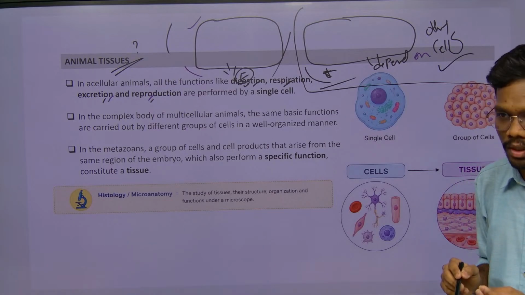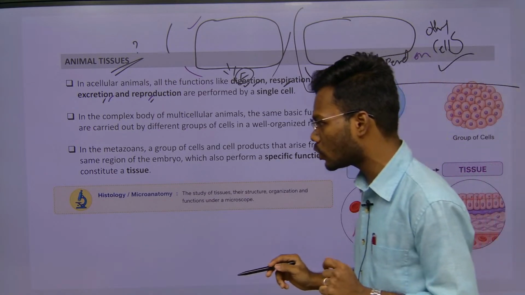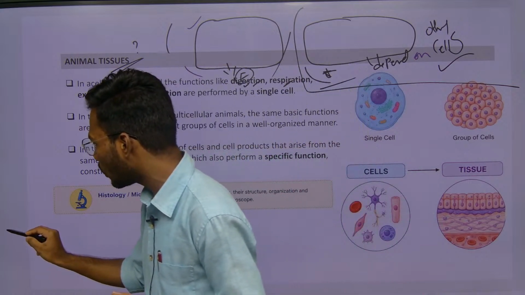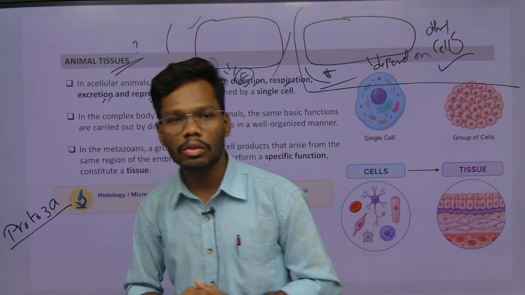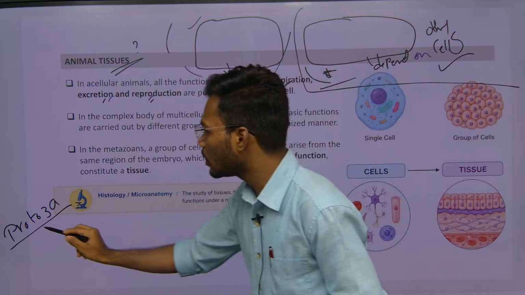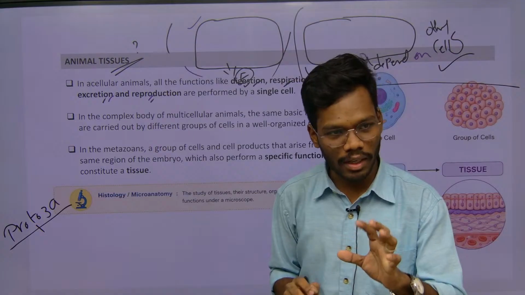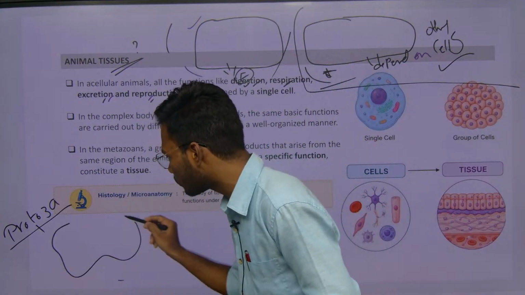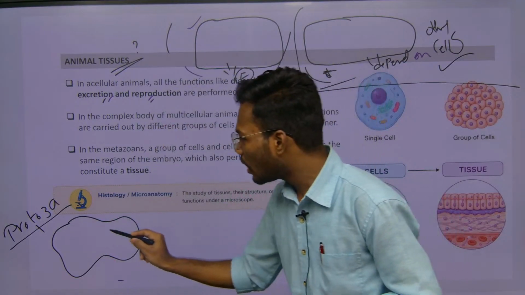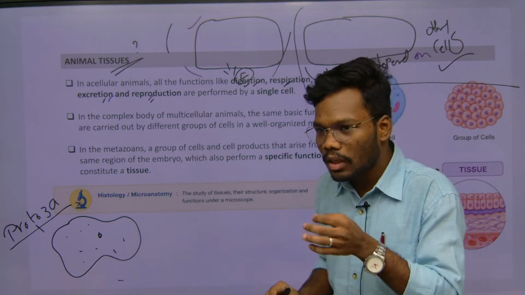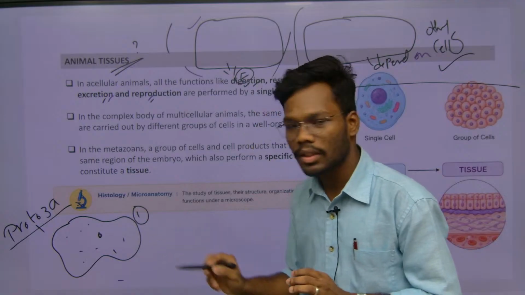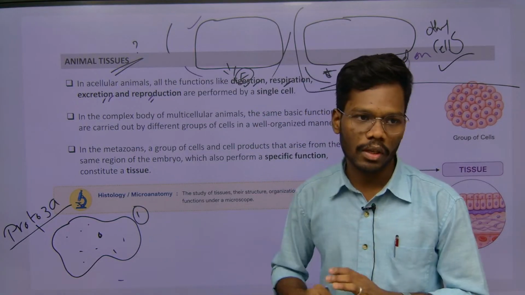Such multicellular animals have a large number of cells. For example, let me introduce one thing which is called protozoa. You all know about protozoa. These are single cell animals. For example, just take amoeba. Amoeba is a single cell, having its nucleus and all its cellular organelles. It is made up of only one cell and it will do all types of functions.